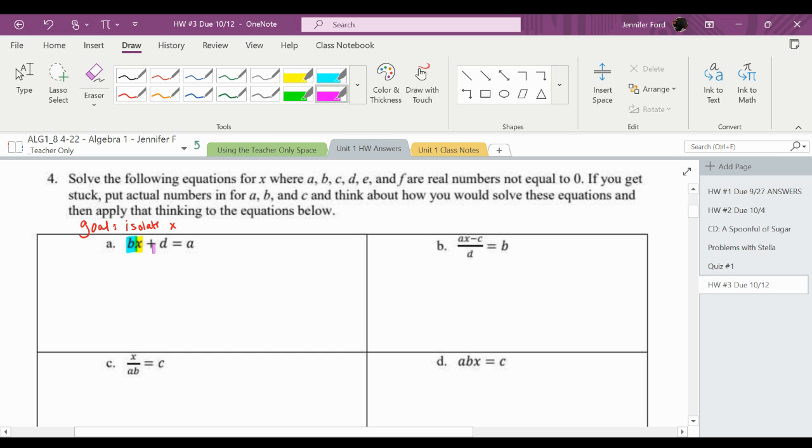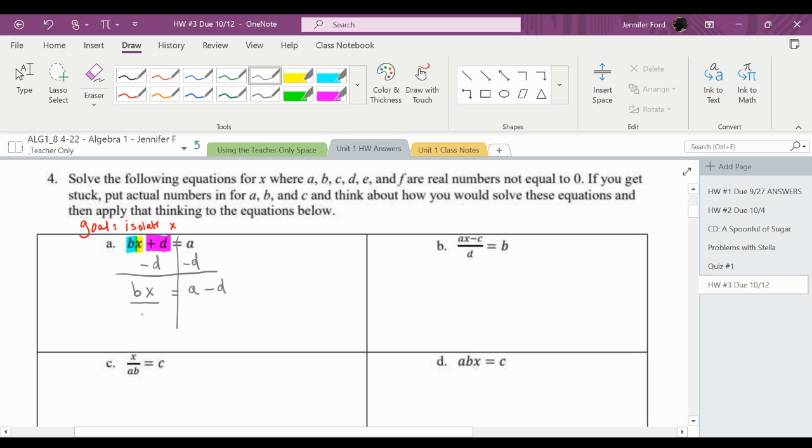And then that whole thing, we're adding d to that. So I'm going to undo this backwards. The first thing I would do is subtract d from both sides. So that gives me b times x equals a minus d.